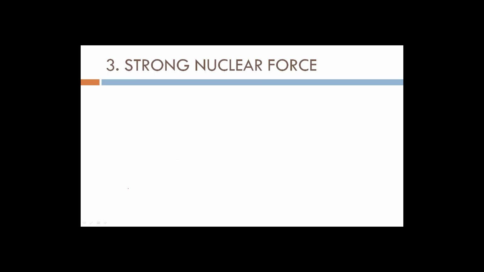Let's move forward and see the strong nuclear force. So how do we get it? To understand this, let us recall one concept from the previous slide, which is that if the charges are similar, then there is a repulsion between them, and if they are opposite, then there is attraction between them.